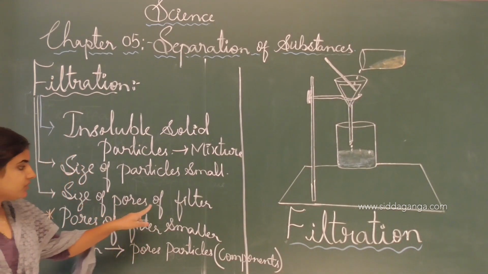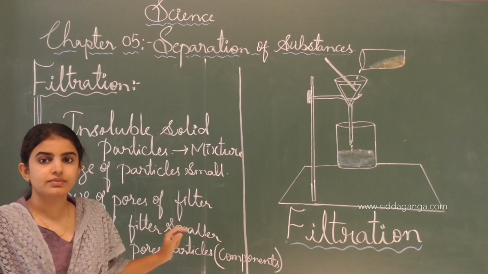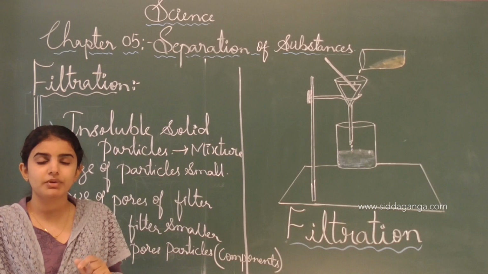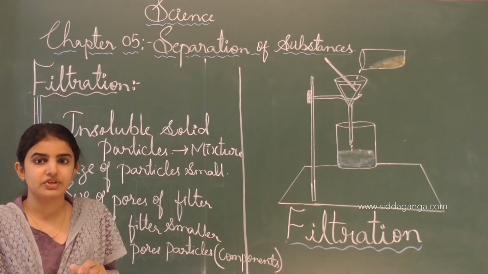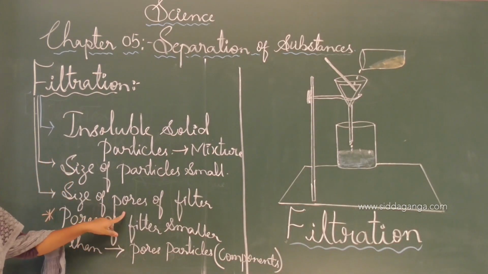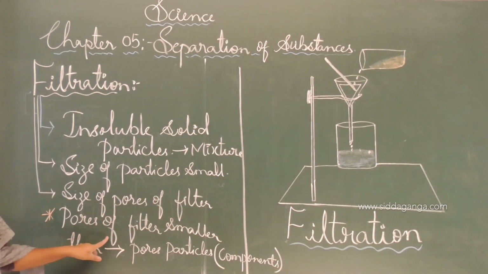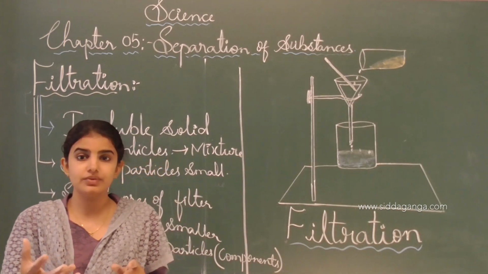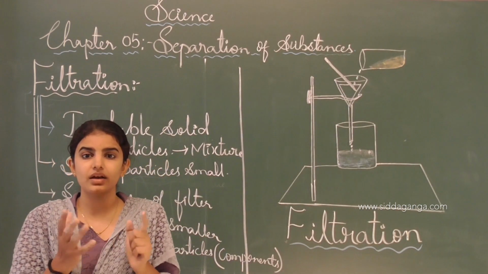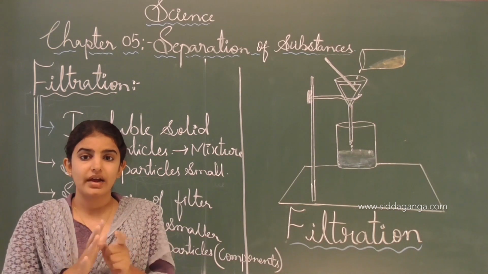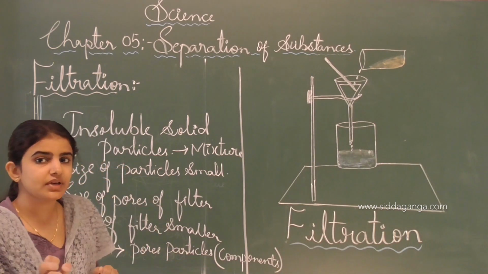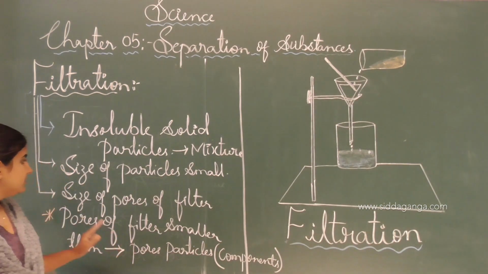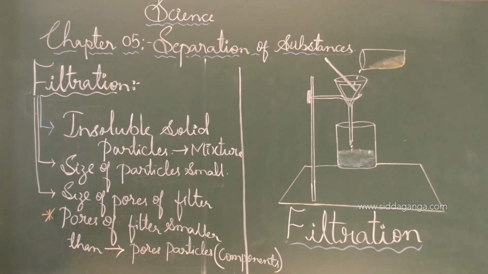See, the size of the pores of the filter is very important, which is helpful for removing the dust and insoluble particles. Those particles will stick in the pores. If the pores of the filter are very small, it absorbs these particles clearly and they stick onto that paper, releasing the clear water to another vessel. See, this is how the filtration process takes place.